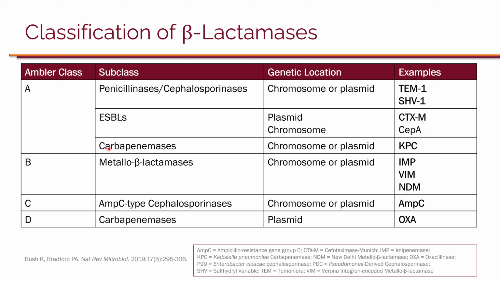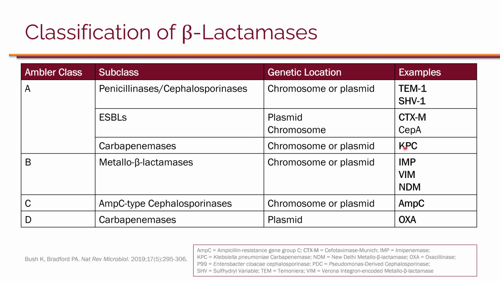And as part of class A, we also have carbapenemases. And before I mention this, let me go back to ESBL. So ESBLs essentially not only break down extended spectrum cephalosporins, so third generation cephalosporins, but they will also break down penicillins and first and second generation cephalosporins. And then when you look at carbapenemases, even though the name says it breaks down carbapenems, these enzymes also break down penicillins and cephalosporins as well as carbapenems.